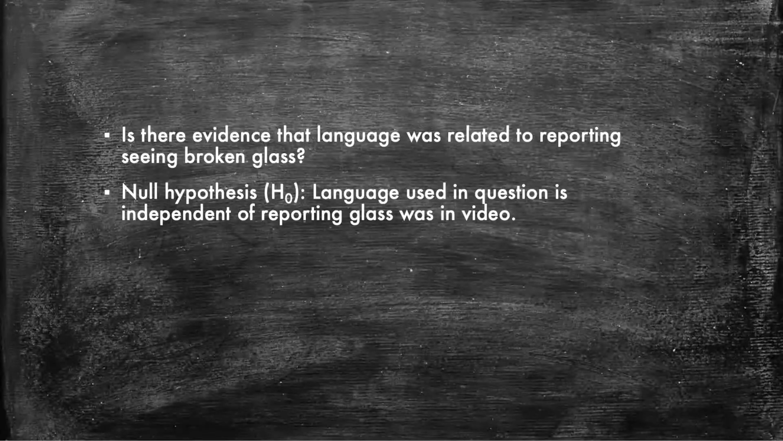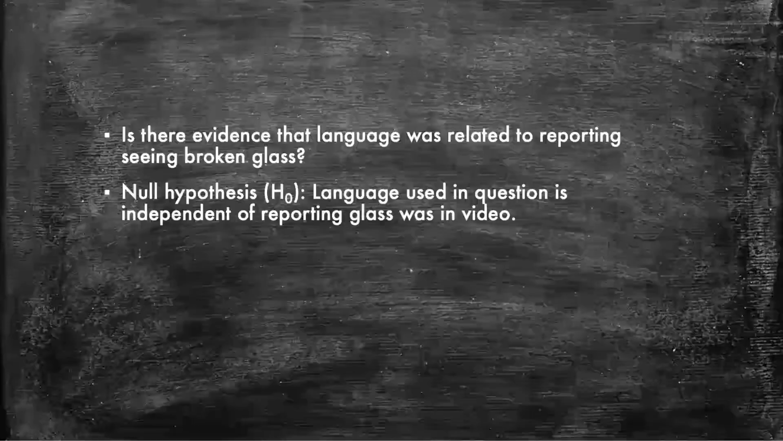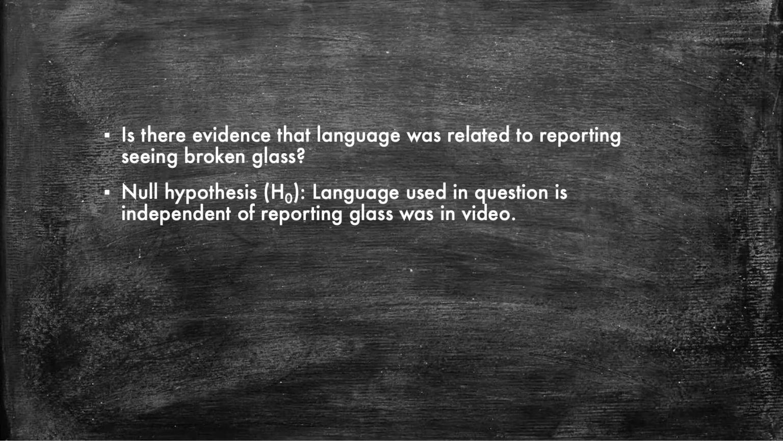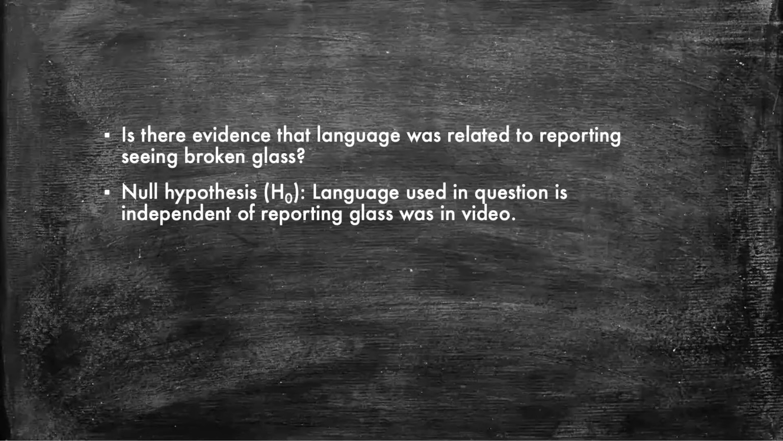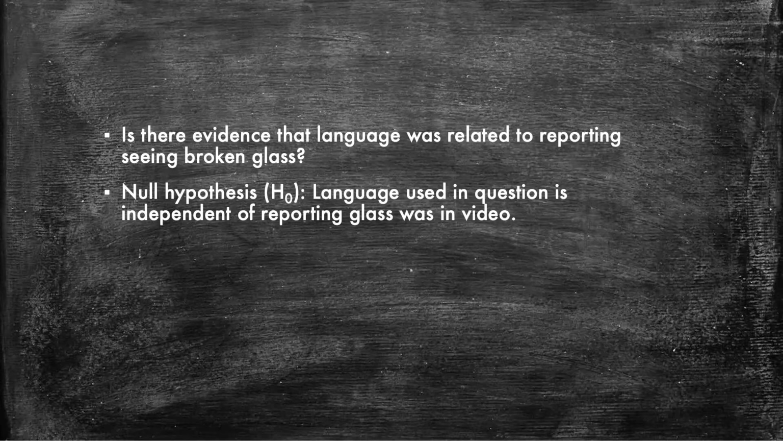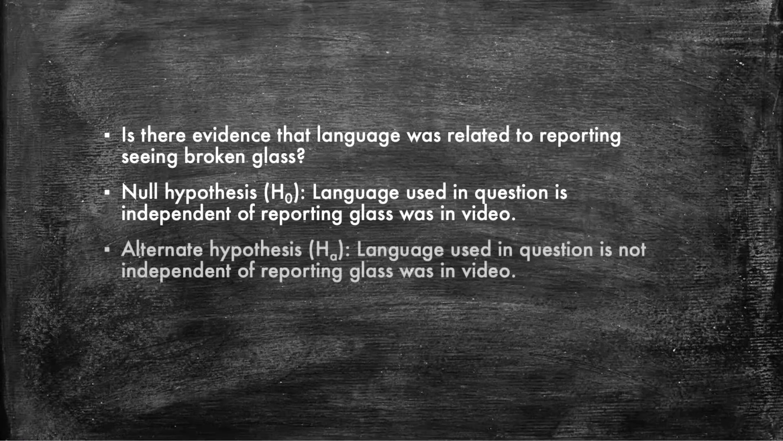Here, our null hypothesis is that there is no relationship between our 2 variables, or that the variables are independent. If the variables are independent, that would mean that we expect to find we have similar rates of reporting seeing glass for each of the groups. However, if we find that the language they heard did cause differing reports of seeing glass, this is evidence of a relationship between the variables. That is our alternate hypothesis. Our conditions for this test are the same as our last test.